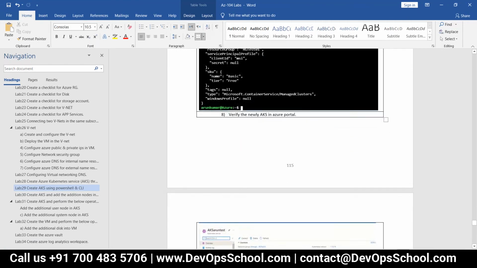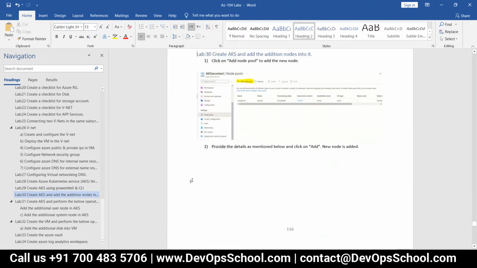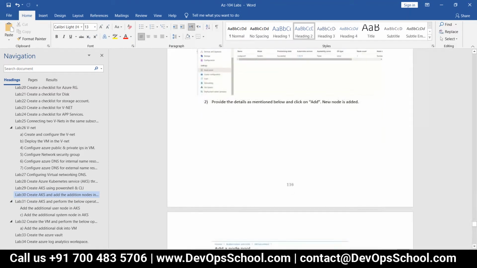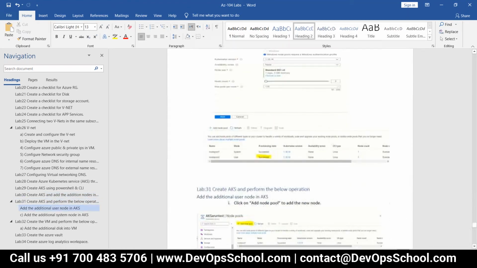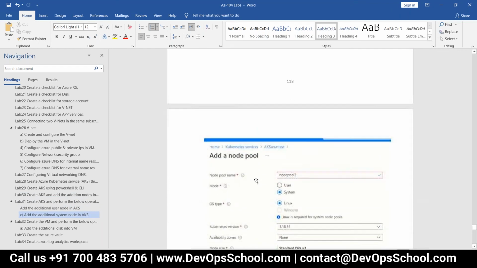And I told you one thing, please attach all the notepad files. Finally I'll do it because I have to finish this fully, all the access, then I'll do that once. Okay, don't worry. So how many labs? Almost more than 30, right? Yeah, this one create AKS, add node pool. I did it. Removing and deletion, I did it. Adding an additional system node also, I did it.